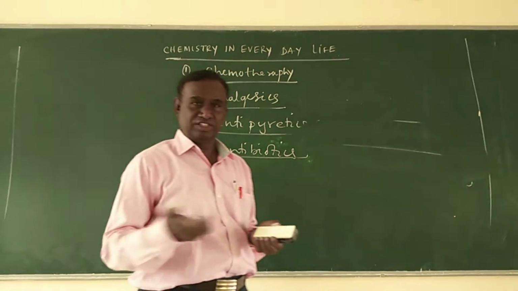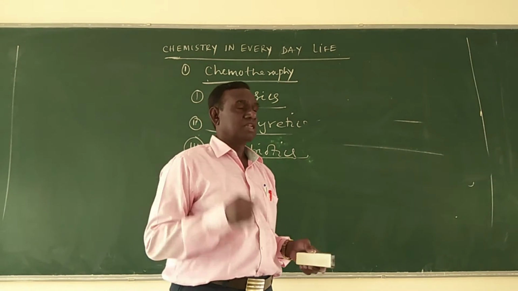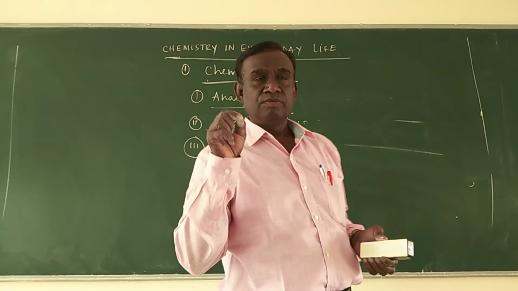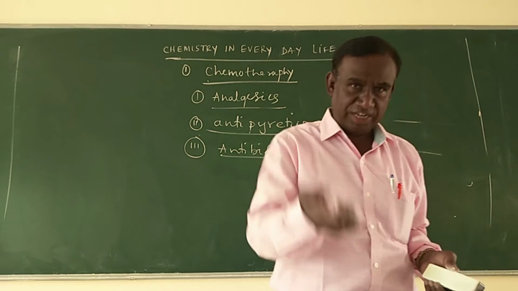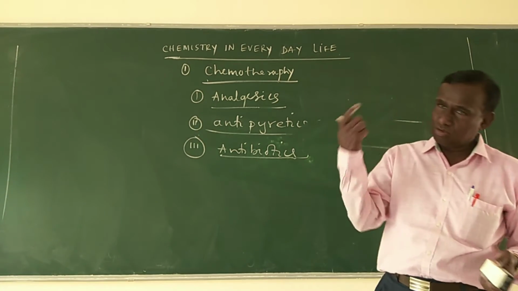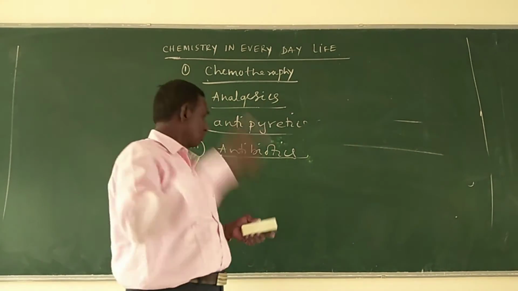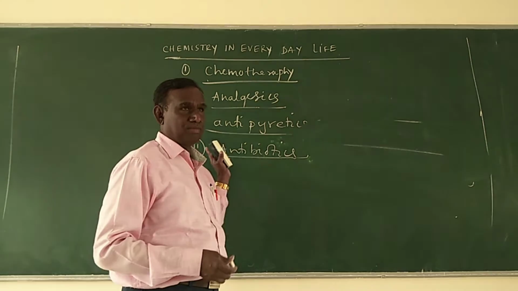Which may cause us what? Diseases. That means antibiotics are nothing but the chemical substances which are extracted, isolated, separated from microorganisms, and they are used to kill the other microorganisms which may cause us diseases. So that is how antibiotics can be explained.